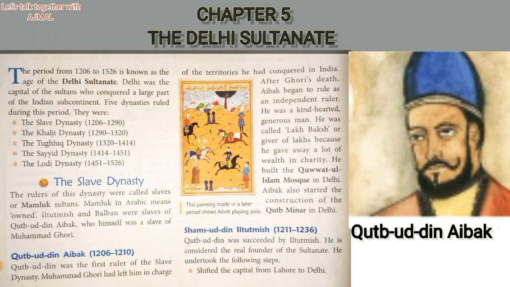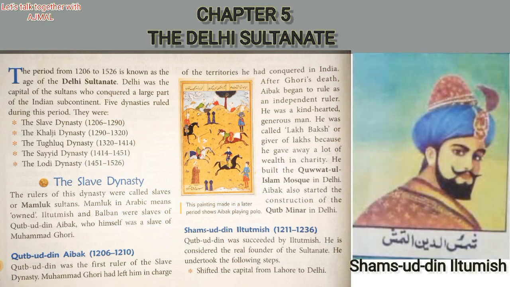Now we discuss the second ruler of the Slave dynasty, Shamsuddin Iltutmish. Qutbuddin was succeeded by Iltutmish, who was considered the real founder of the Sultanate. After Qutbuddin Aibak, Shamsuddin Iltutmish came to rule, and he undertook the following steps.